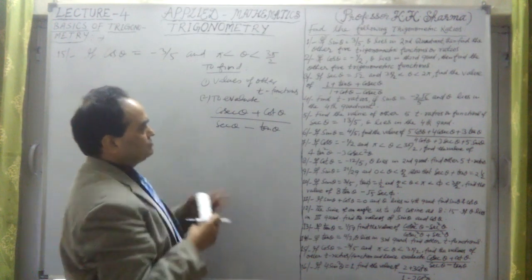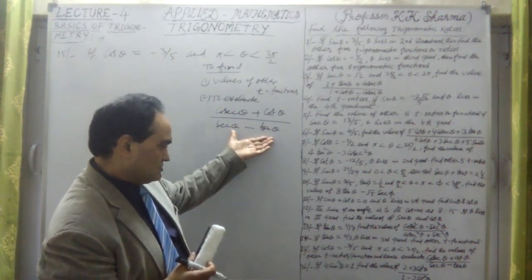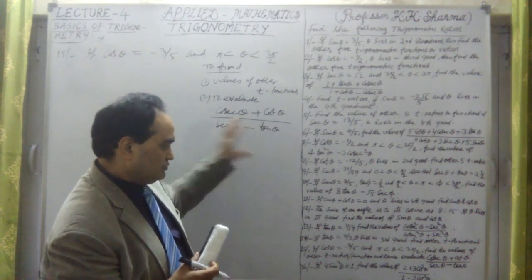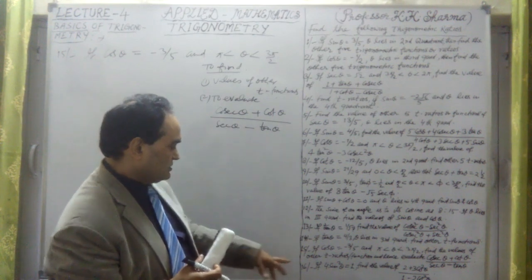The value of this is to be calculated, and hence evaluate this value, cosec theta plus cot theta upon sec theta minus tan theta.